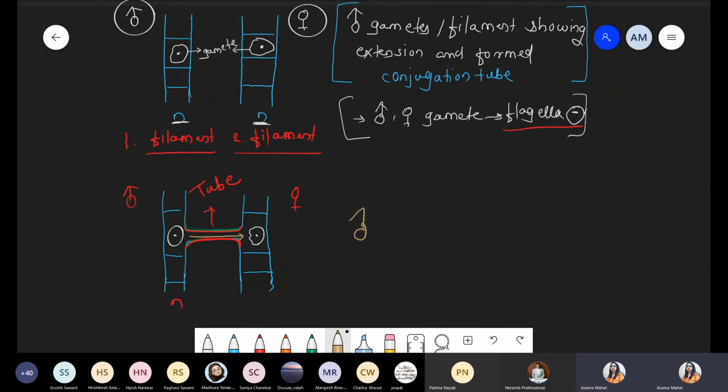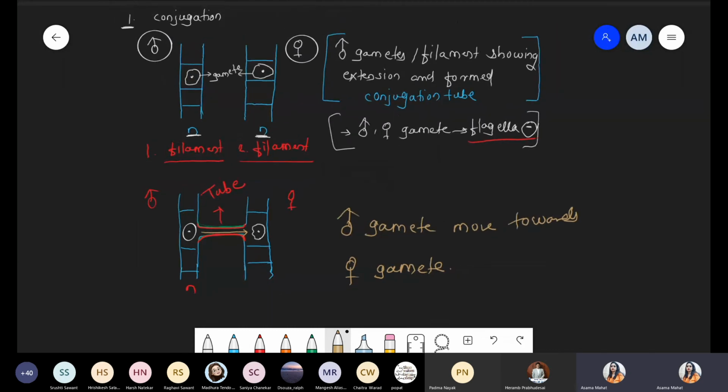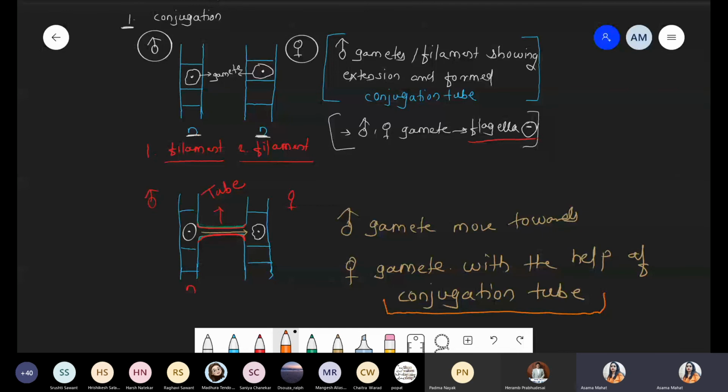In this scenario, male gamete moves towards female gamete, because both of these are non-motile. But how is this movement possible? This movement is possible due to the conjugation tube. Movement of the male gamete towards the female gamete with the help of the conjugation tube.